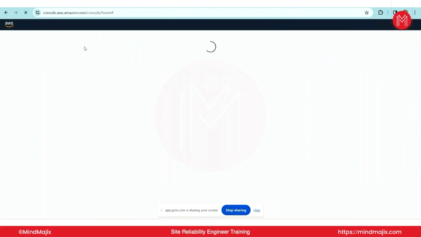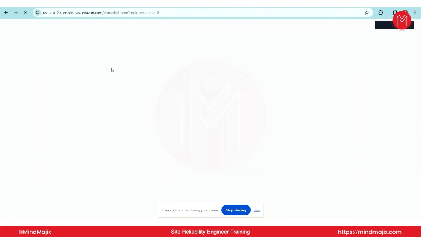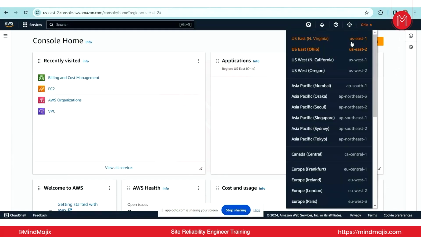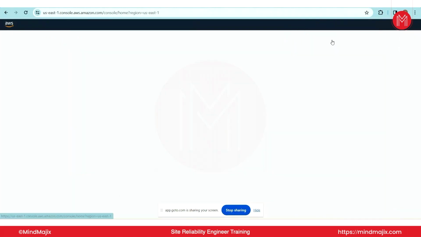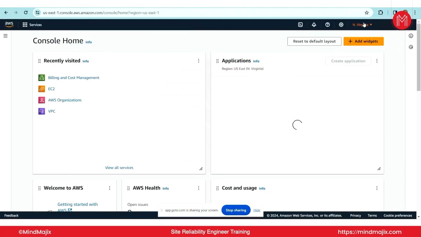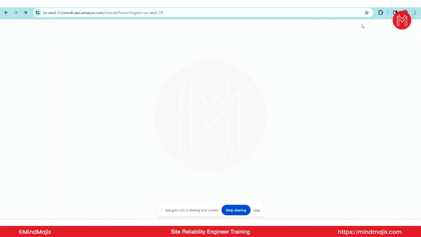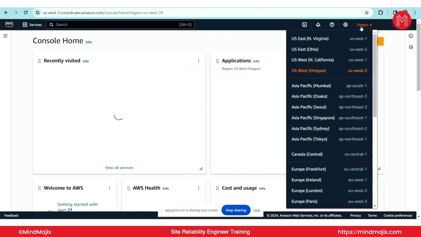So what if you want to navigate? Just go to AWS. I'm going out of the billing management section, out to the services section. Now you can select the regions. Currently I'm selecting one of the regions. You can navigate or switch to any region and work there. So what is the region that we are discussing?